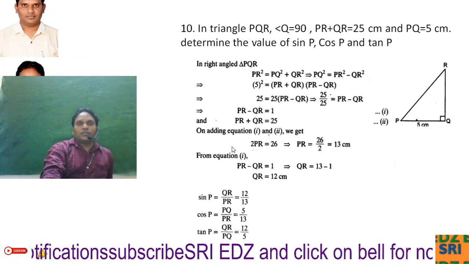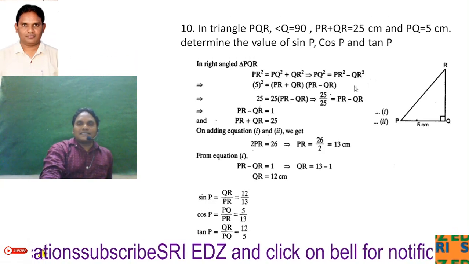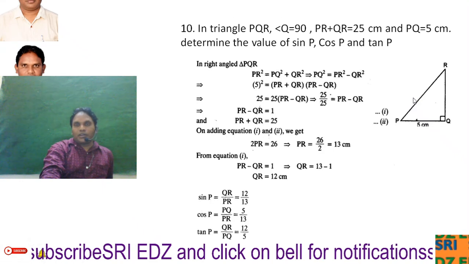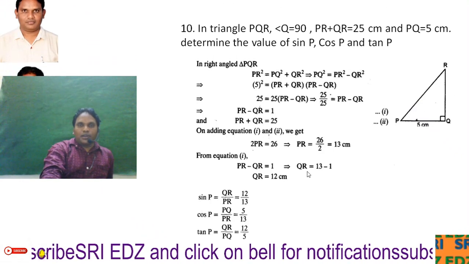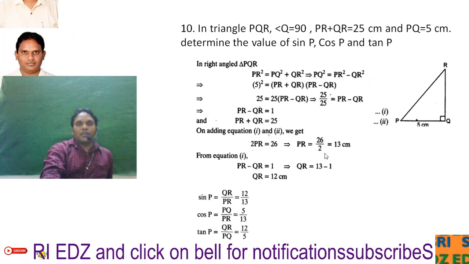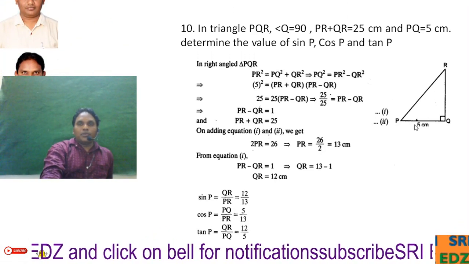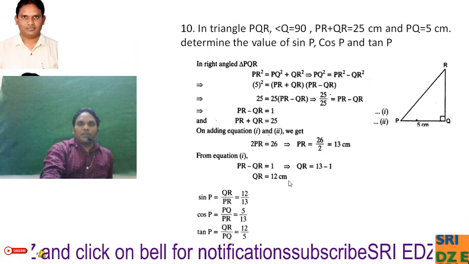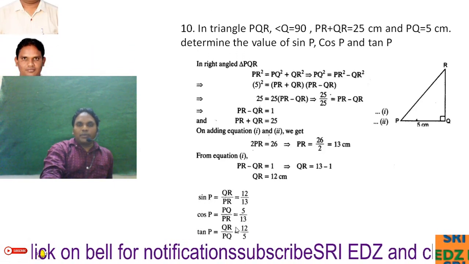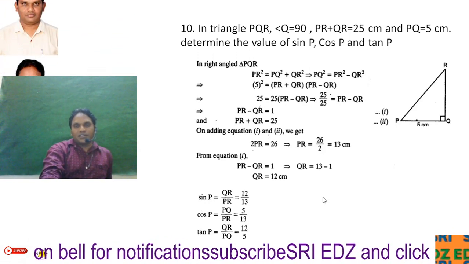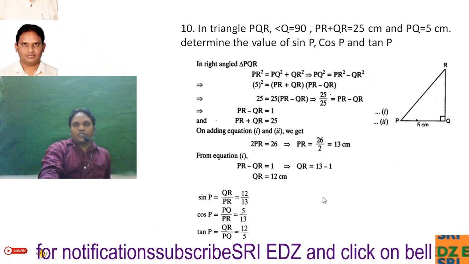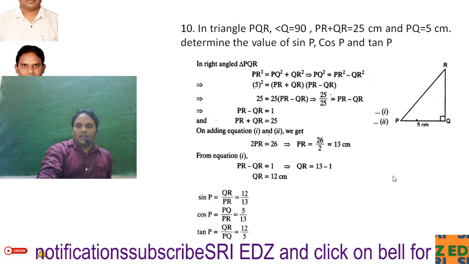Then sin P is nothing but opposite side of P divided by hypotenuse, that is QR divided by PR, which is 12 by 13. Cos P is adjacent side by hypotenuse, PQ divided by PR, that is 5 by 13. Tan P is opposite side by adjacent side, that is QR divided by PQ, that is 12 by 5. Like this we can solve it.